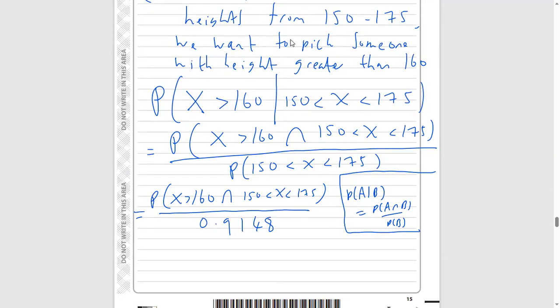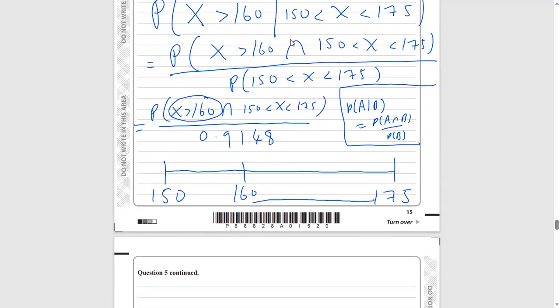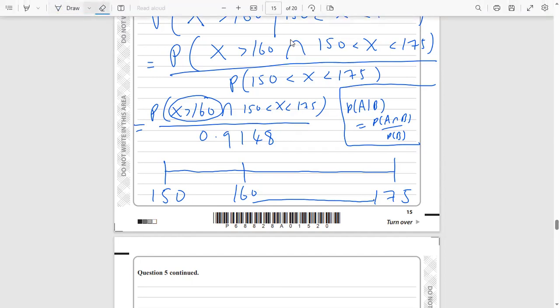Now, how are we going to calculate this top probability? Let's think about this logically. Let's draw a number line, which I think is going to help us out. We're picking people who have heights between 150 and 175, but we want to pick someone with a height bigger than 160. So we've got 160 on our number line there. We want to pick someone with a height bigger than 160, and they've got to be between 150 and 175. So with a bit of common sense, we want to pick someone with a height between 160 and 175.